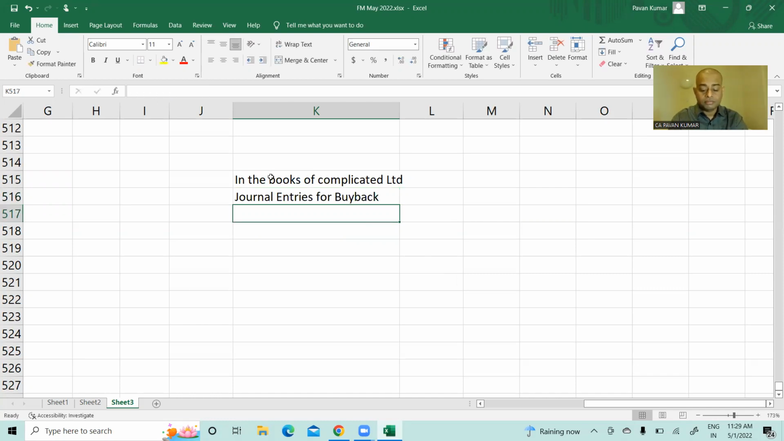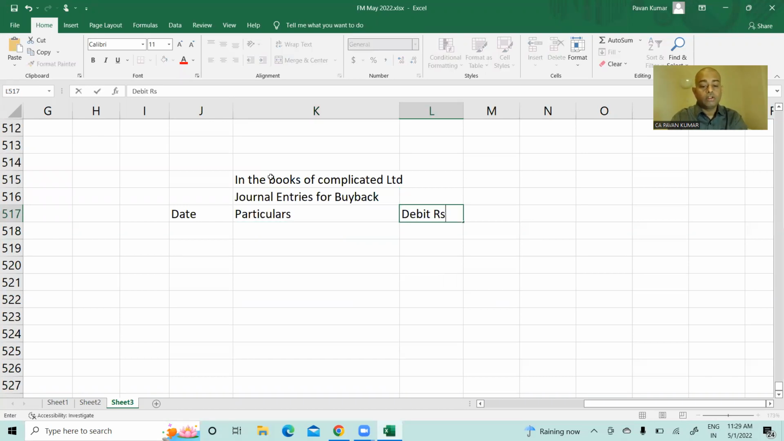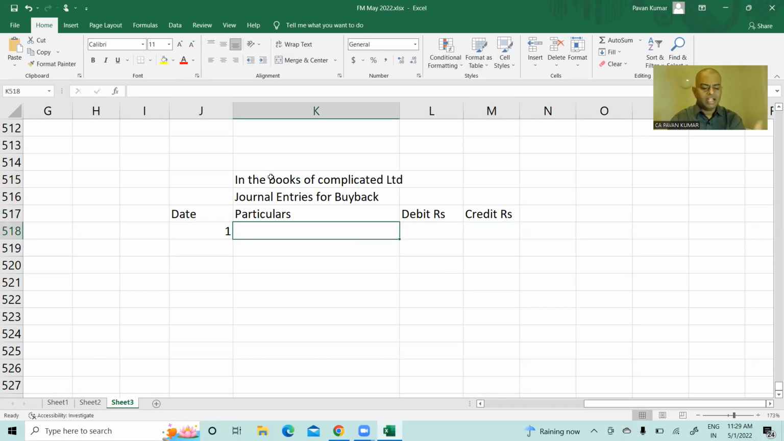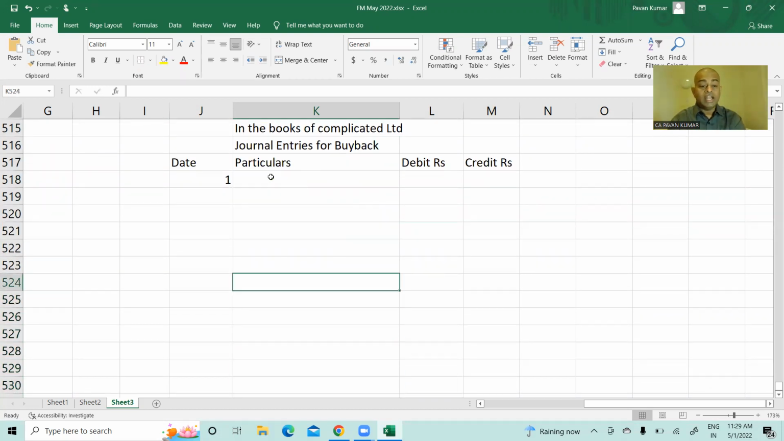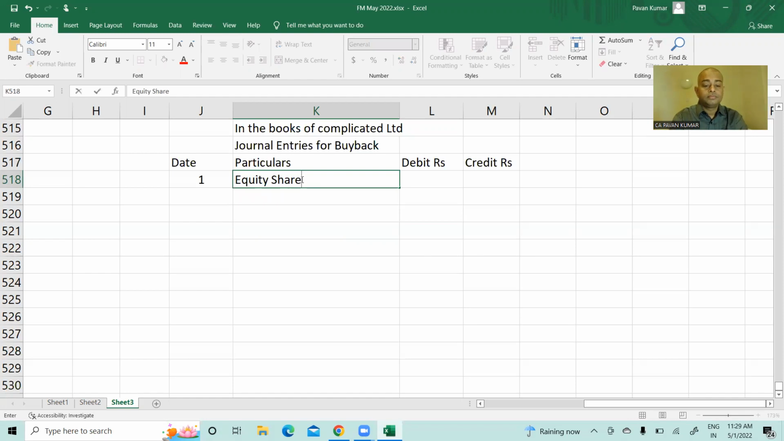Journal entries for buyback. You can put date, then particulars, debit rupees, credit rupees. Date 1, 2, 3, 4 you can write, or if you know the actual date, you can write. So Dharani, tell me, what is the first journal entry I need to pass? Equity share buyback account debited to bank account. Correct? Yes, sir.